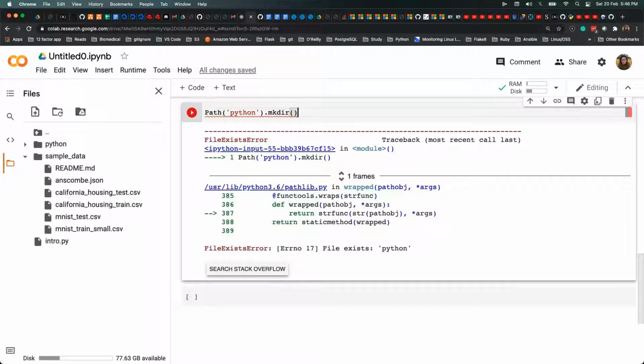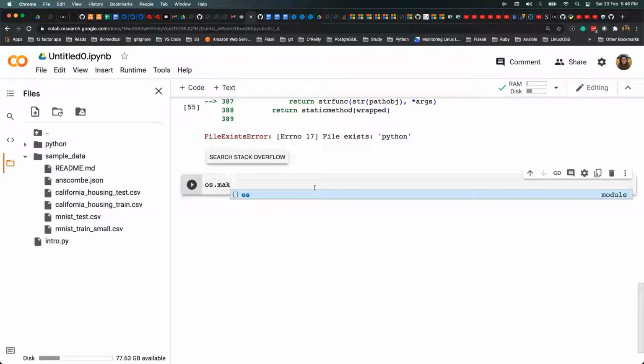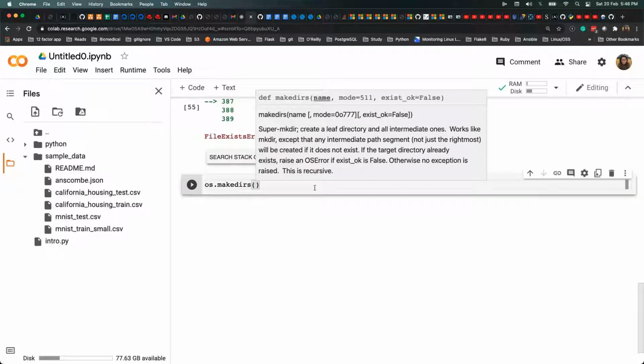Coming to the next example, while creating a multi-level depth directory in os, what exactly you do is something like this. Make directory will not work here. There's a different function or method you call, which is makedirs. So you'll say os dot makedirs, and then here you'll pass the entire path of that level.